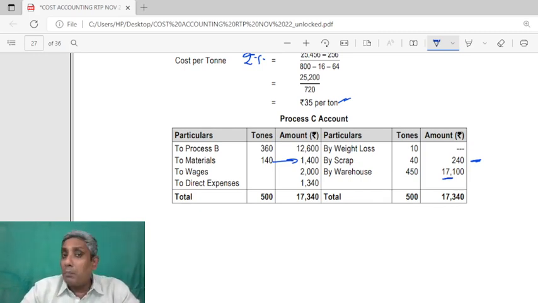Another important element is inter-process profit. There is only one illustration given in the study material. Please refer to that illustration carefully: how the cost is calculated, how the profit element is calculated. There you prepare a statement with total, cost and profit, 3 columns. So you have to be very careful in preparation and writing, and in the cost calculation at prime cost level. You have to bifurcate those things and record each element of transactions. So these points you should remember.